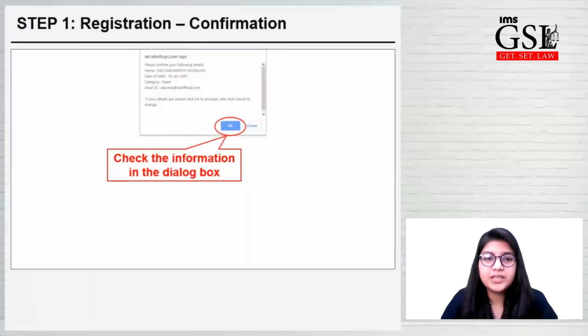So after you enter your basic details, you will be displayed with this dialog box in which the basic details, your name, your date of birth, your category, your email ID will be displayed. You have to check if that is correct and click on the OK option. In case it is not according to what you have filled or anything wrong is displaying, please cancel and go back and correct your form.